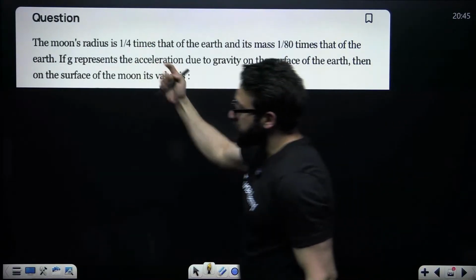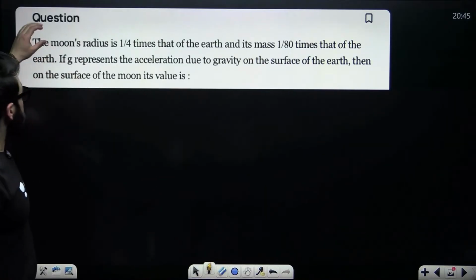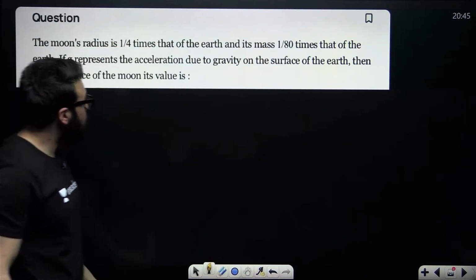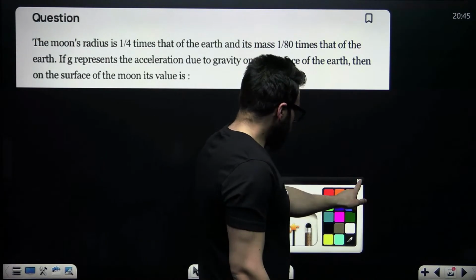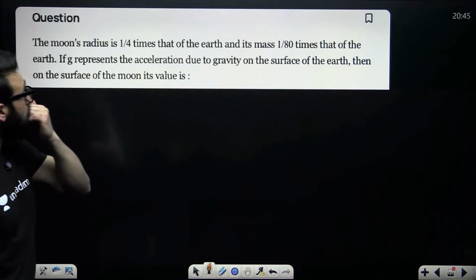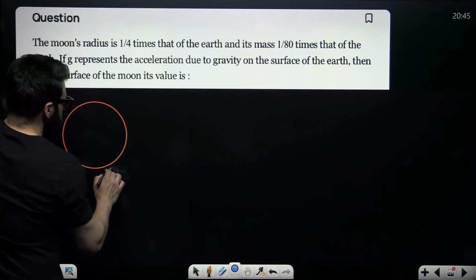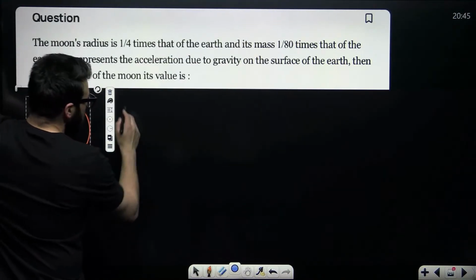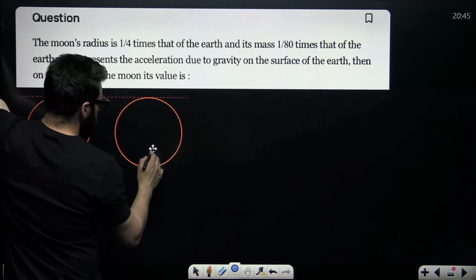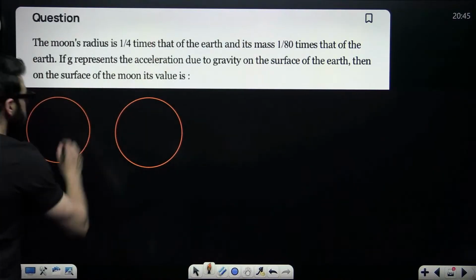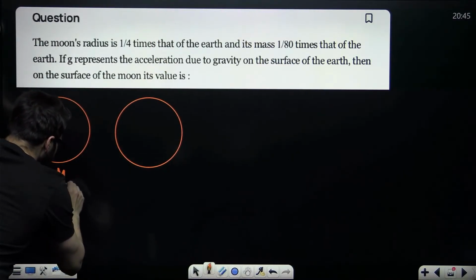Okay, next question. The moon's radius is 1 by 4 times that of the earth. You are given over here a moon and over here the earth.